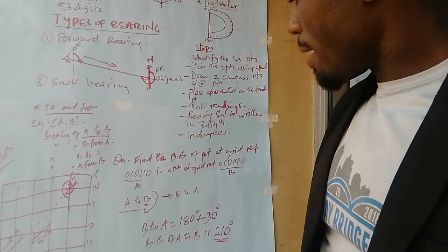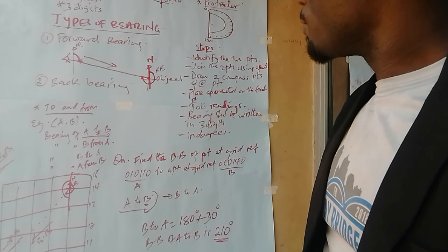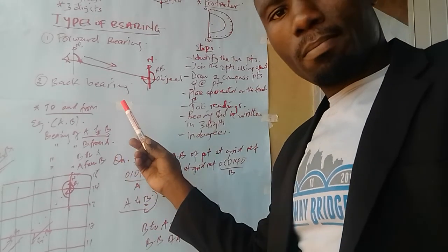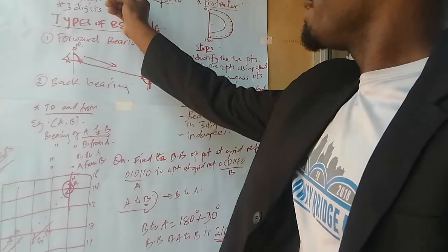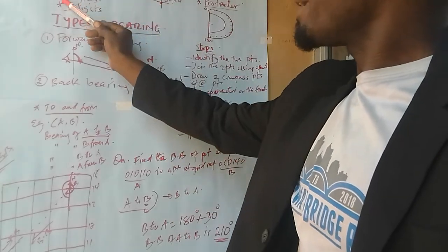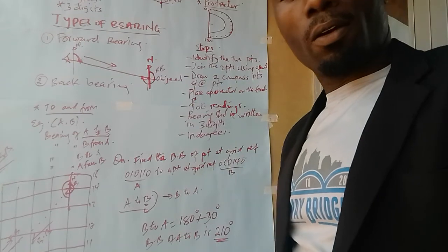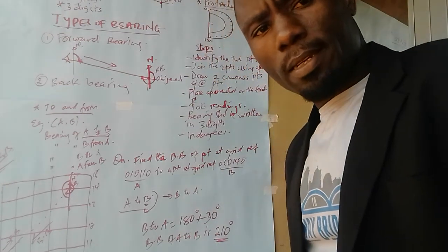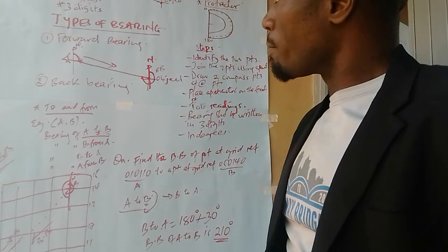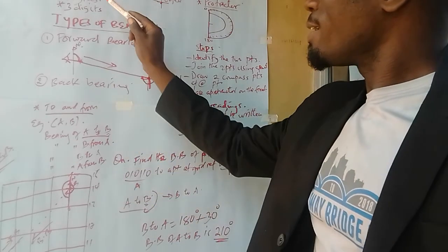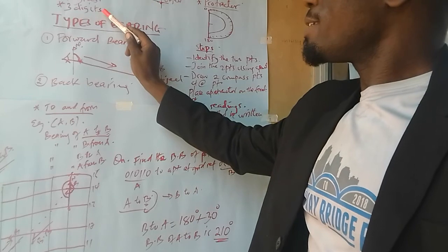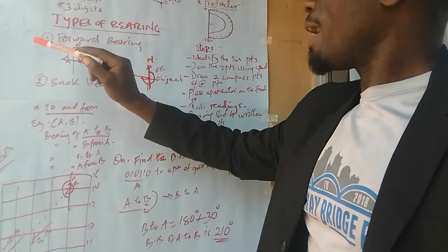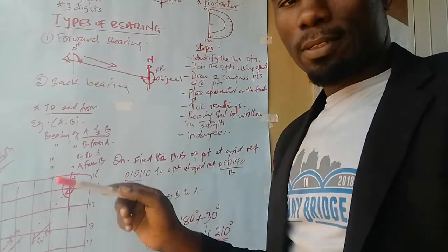That is our lesson of today. Today we have seen bearing. We have said that bearing is the location or direction of movement from a fixed point that is measured in degrees. It must be in degrees, it must be in 3 digits, and it must be from the north line.